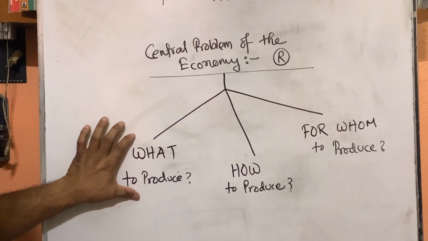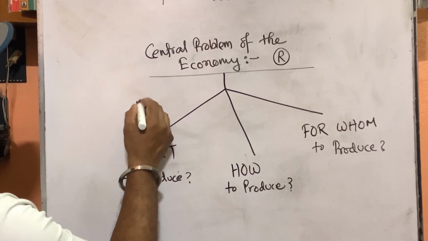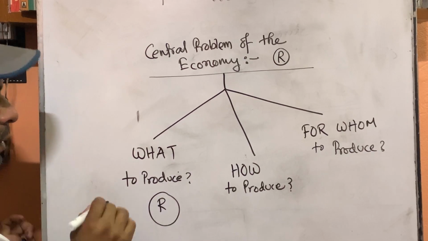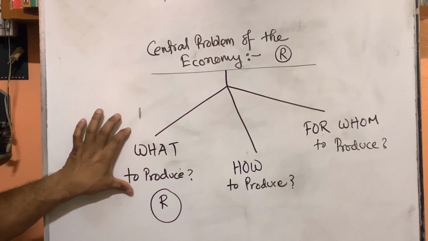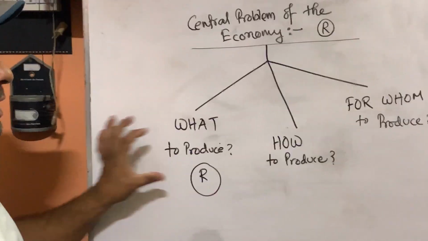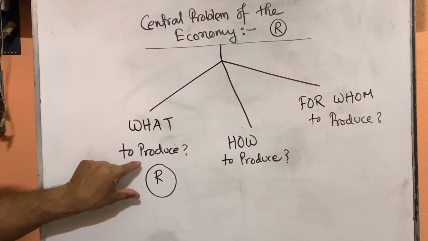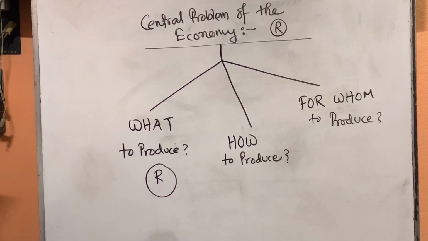Okay, now first problem is what to produce. What to produce means since our resources are very much limited, by using the limited resources we have to decide first which good we have to produce, so that we can properly utilize our resources and our people are benefited. This is what to produce. What to produce means by using our limited resources, which good and at what quantity we have to produce.